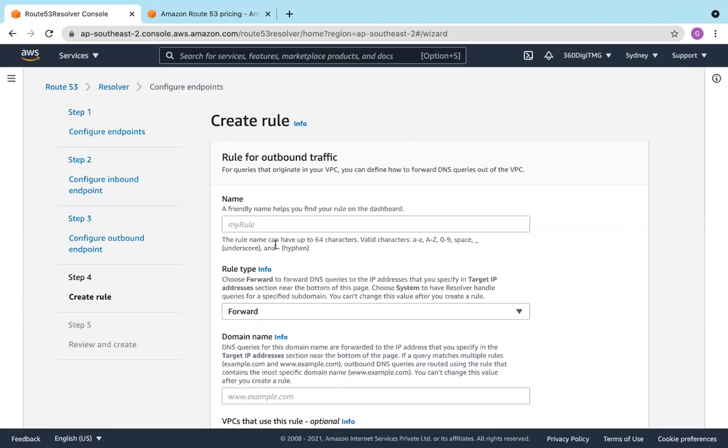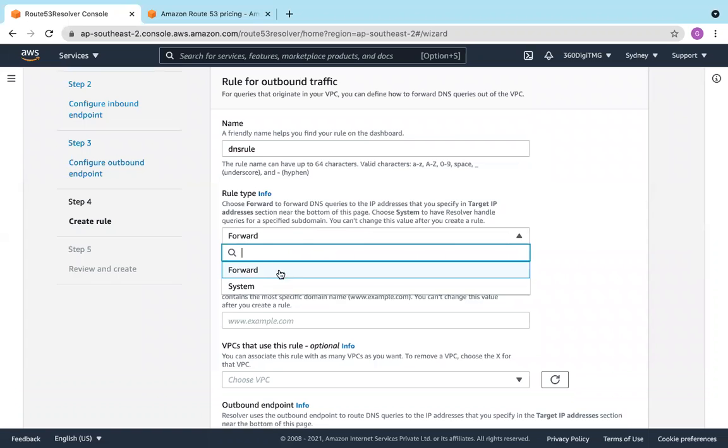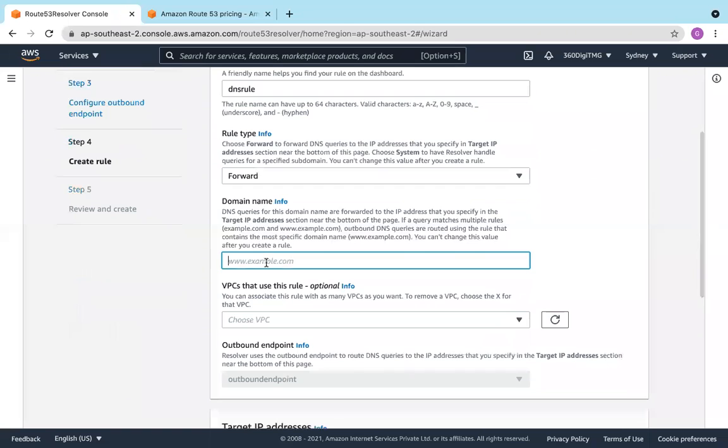So now we are adding the DNS rule. Let's call it DNS rule. We are forwarding DNS queries to IP addresses you specify. So forward to, when coming from Azure Cloud .net, this is the DNS.